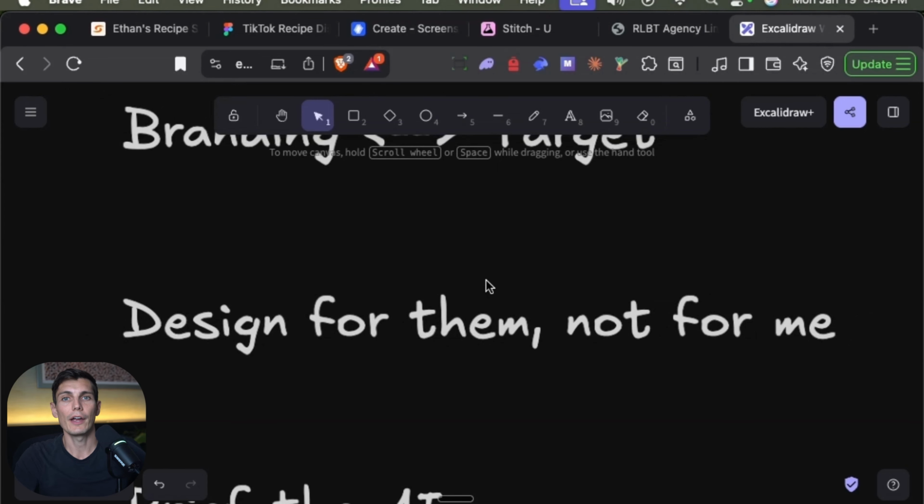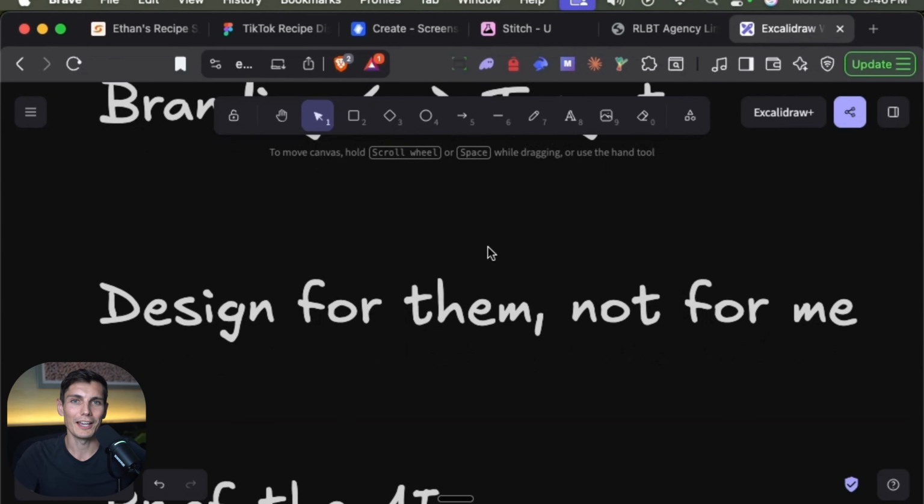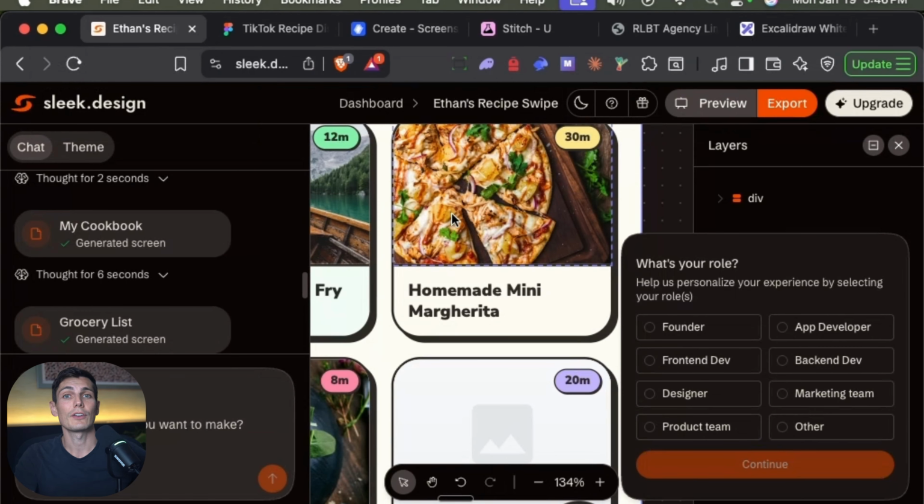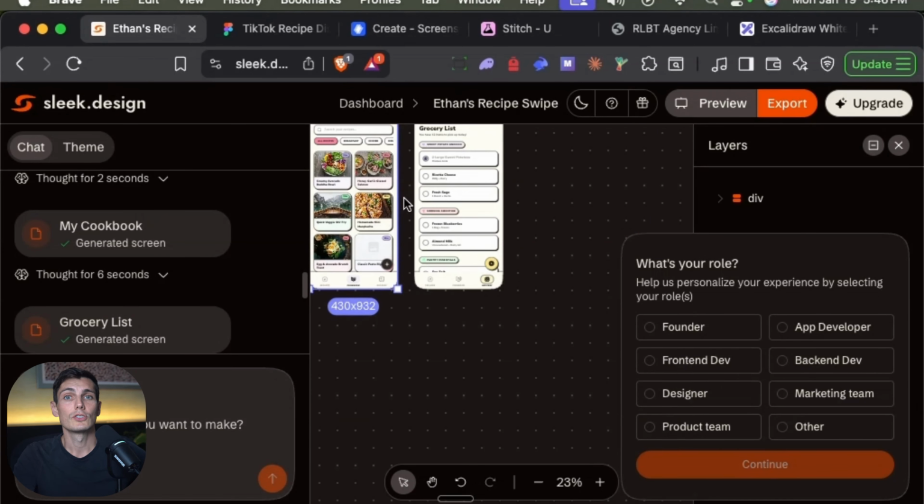I am a man. I know in 2026, it's a big problem, but I need to design for them and not for me. So the example that I'm taking here is a tangible example, because I want to design an app that's going to help me to cook a recipe.